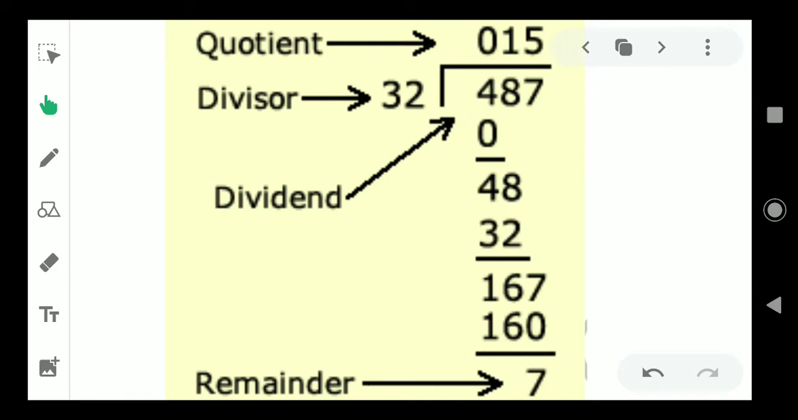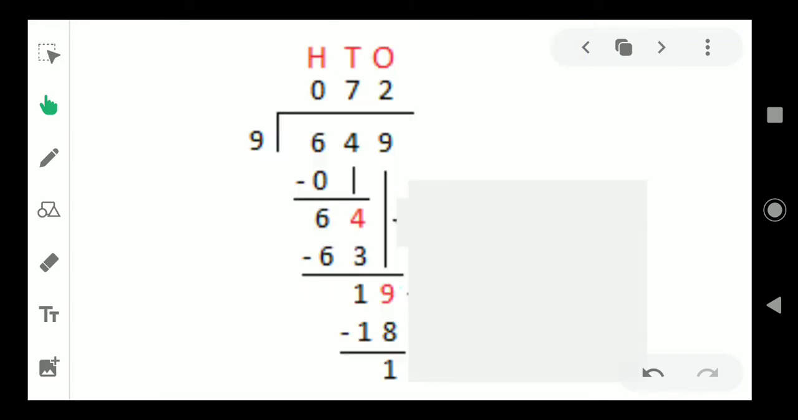After doing this problem, just below that you should write each of these down. Quotient is equal to how much? Divisor is equal to... You should write these 4 terms just below this question. Moving on to the next example.